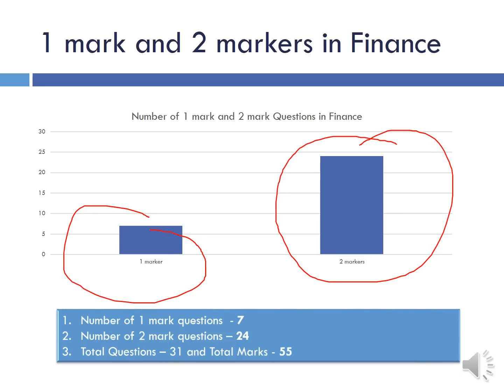But we will say that there can be some ups and downs, like the number of 2 markers in finance can be 20 and the number of 1 markers can be say 11 to 12. But overall the trend was that there were more 2 marker questions in finance than 1 markers, and in management there were more 1 marker questions as compared to 2 markers. Total questions were 31, and total marks contributed by finance, as we discussed, were 55 in the FM paper.